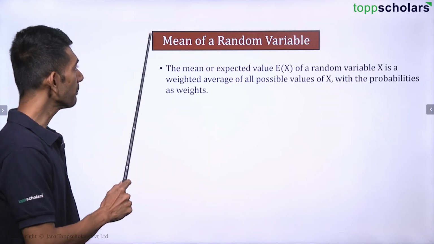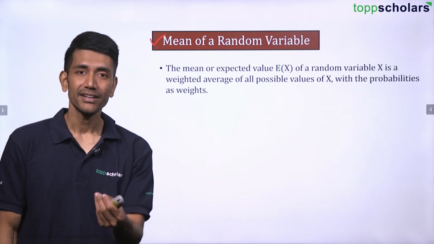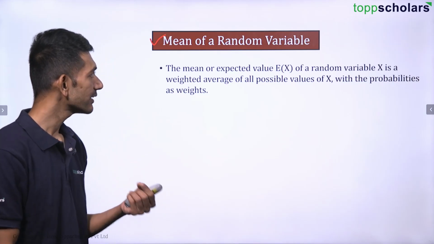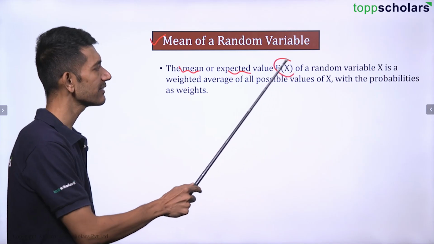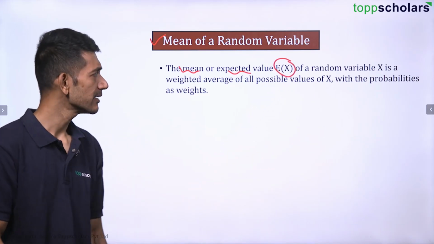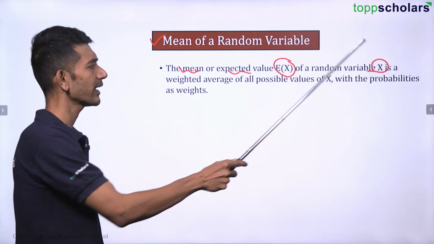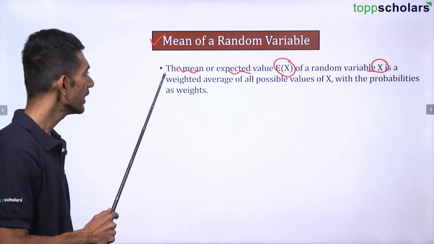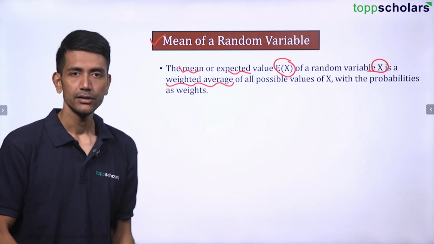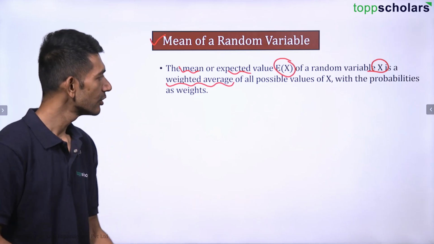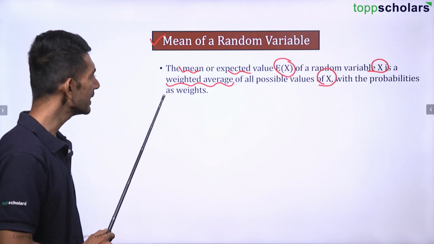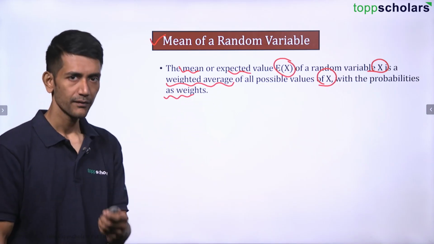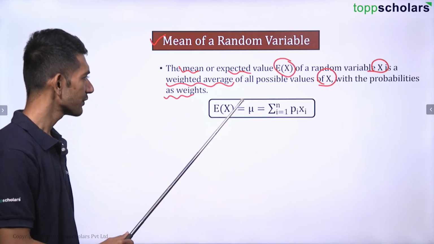Now let us talk about the mean. Mean is nothing but the average, right? So how do we find the average of a random variable? The mean or the expected value, which is also denoted as E of x, of a random variable x, is a weighted average. So mean is nothing but the average of all possible values of x with probabilities as weights. We'll get to know this better once we see it here.